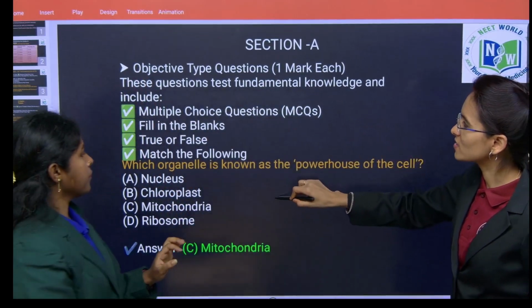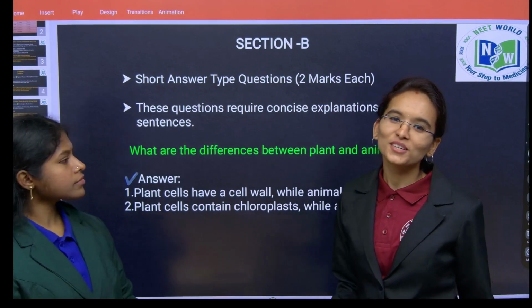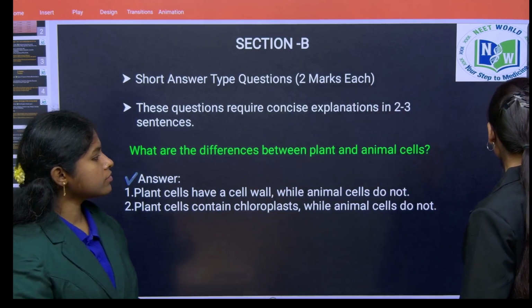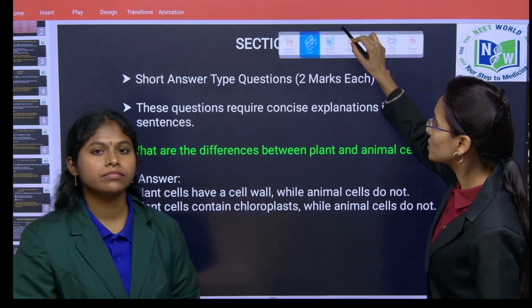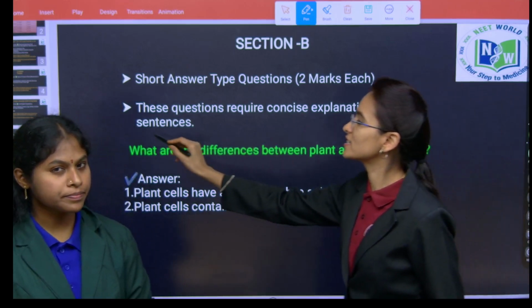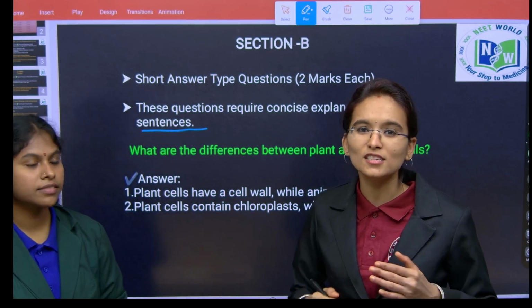Okay, children. Section A is completed. Moving towards Section B. Here you are going to get very short answer type of questions. So children, please have a look here. The question you are attempting in Section B should include the explanation only in 2 to 3 sentences. If you write these answers in 2 to 3 sentences, it is more than enough.